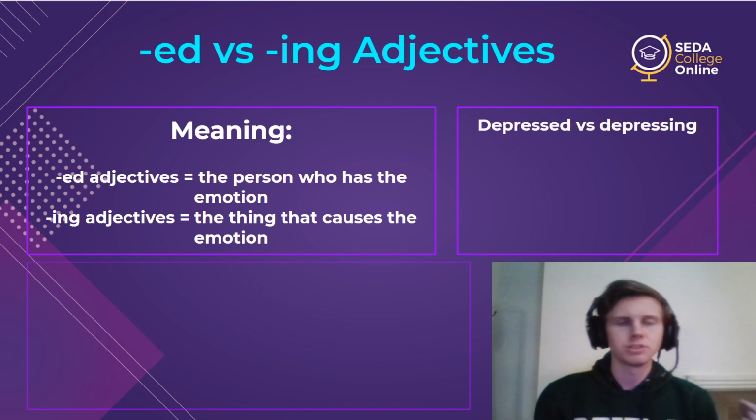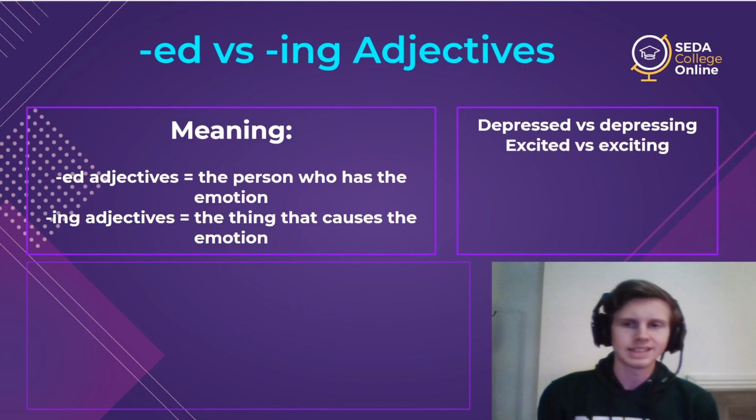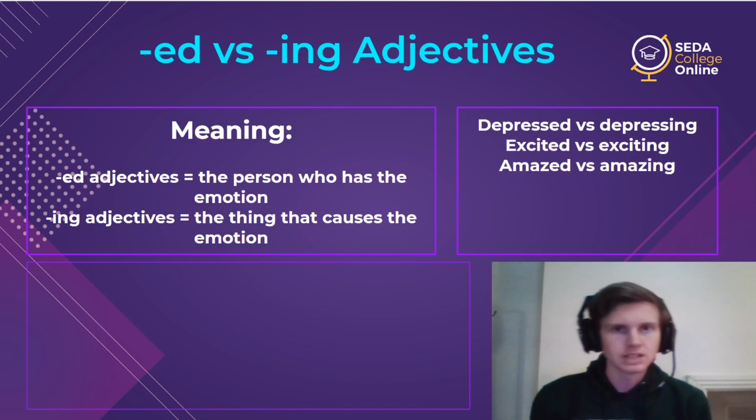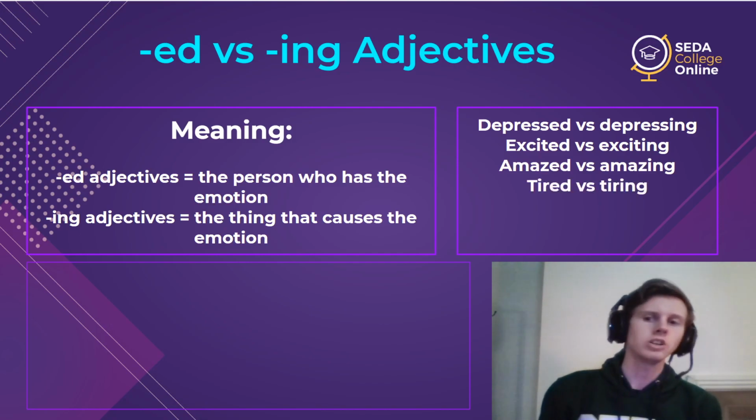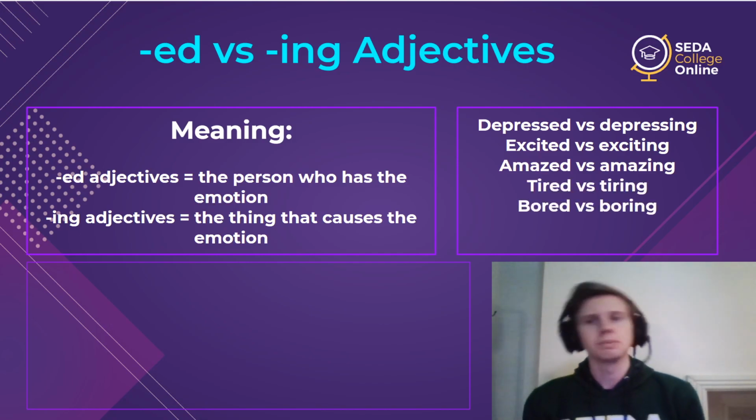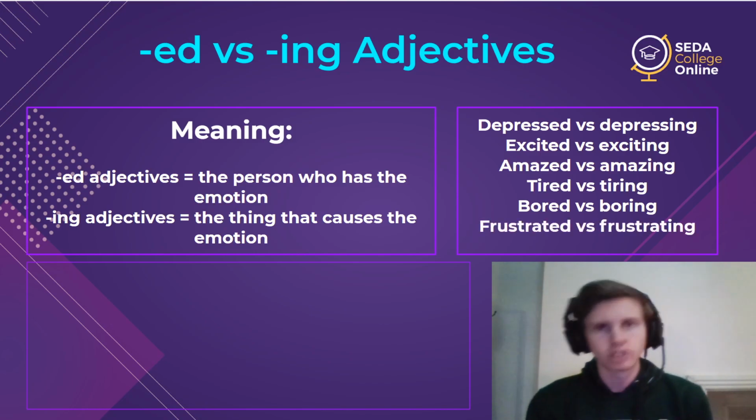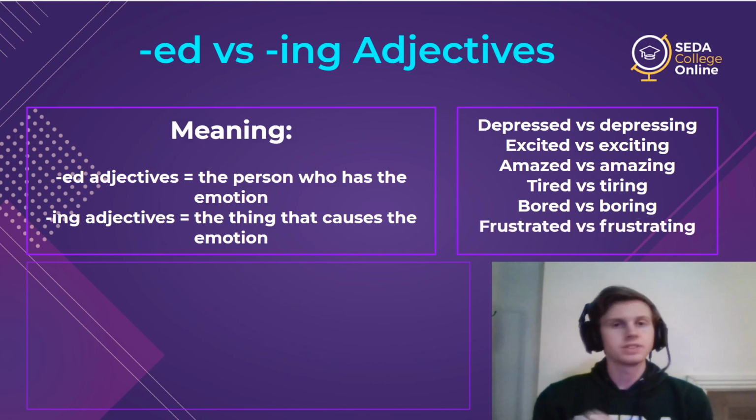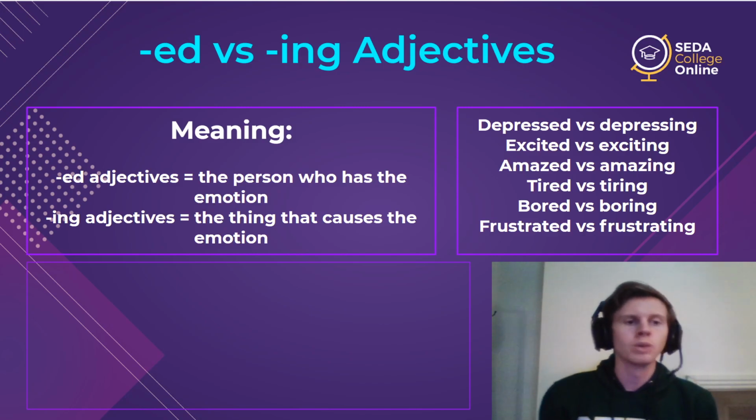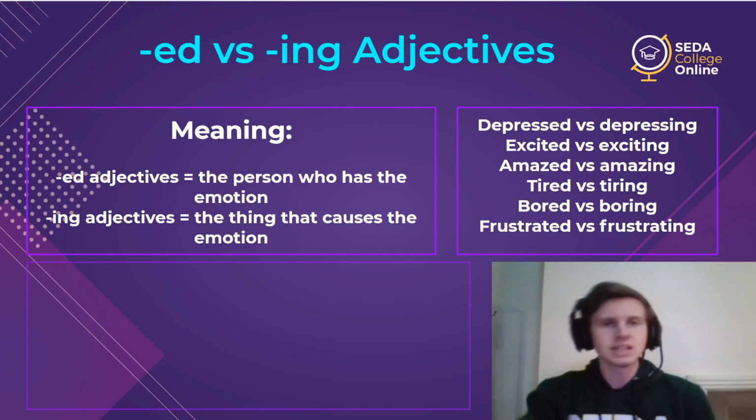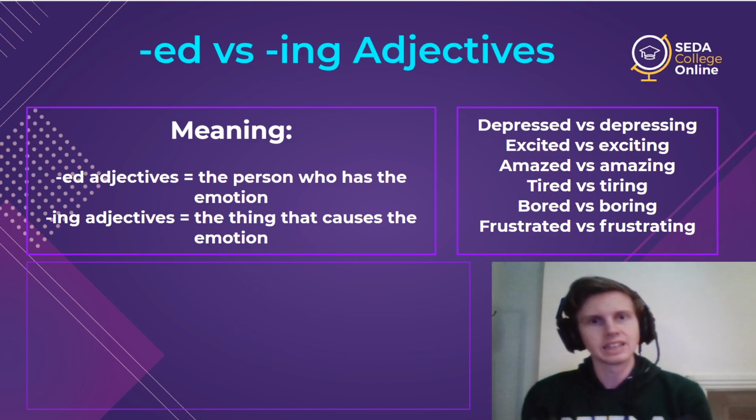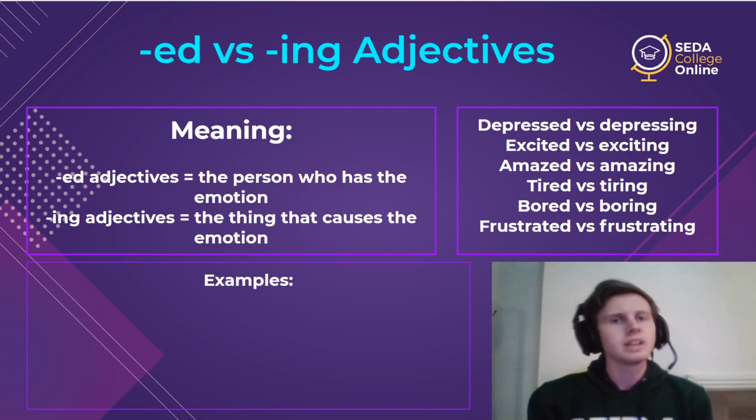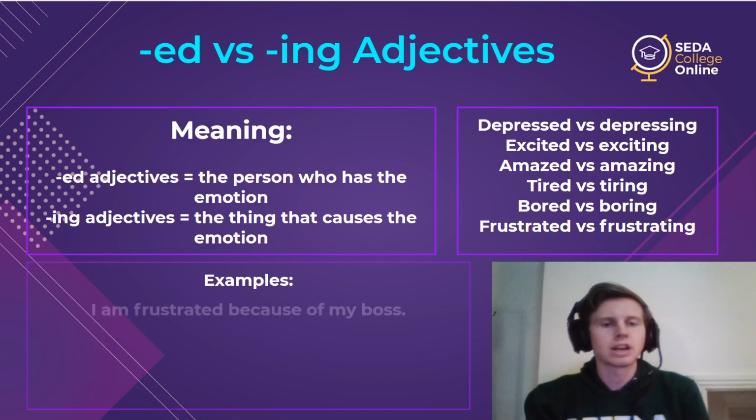So for example, we have depressed and depressing, or excited and exciting, amazed, amazing, tired, tiring, bored, boring, frustrated, frustrating. So we have all of these adjectives, and there are many, many more. I just chose a few examples to show that they'll have both forms, and so you have to know, am I talking about a person's feeling, or am I talking about something that is creating this feeling or causing this feeling in others? So here are some examples to help show, and I have them in pairs.